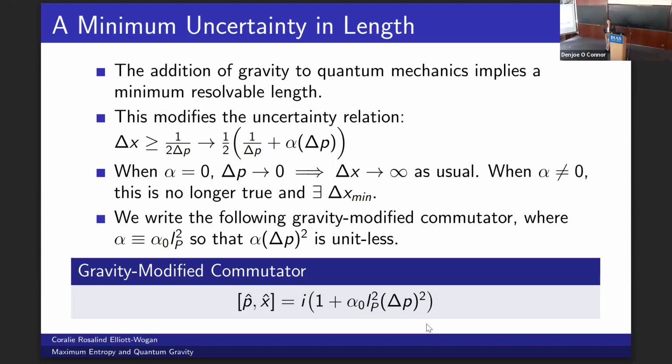Yes, okay. Thanks. So you're saying that the modified commutator will give rise to that uncertainty? It's more the other way around. The uncertainty relation gives rise to the modified commutator. You could do it both ways. One follows from the other. They're sort of a re-expression of the same statement, but I did it starting with the uncertainty relation.